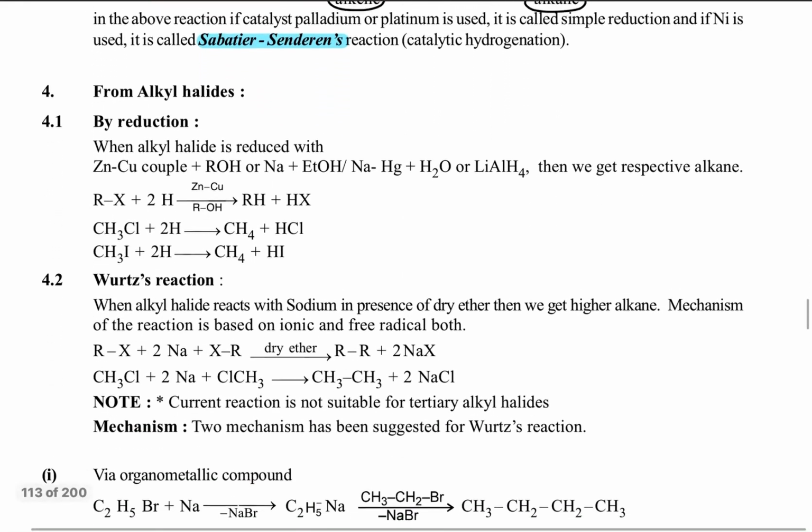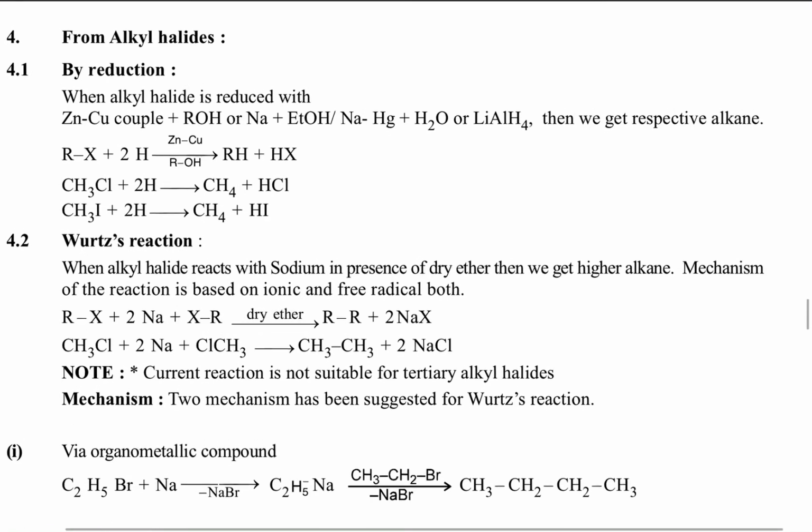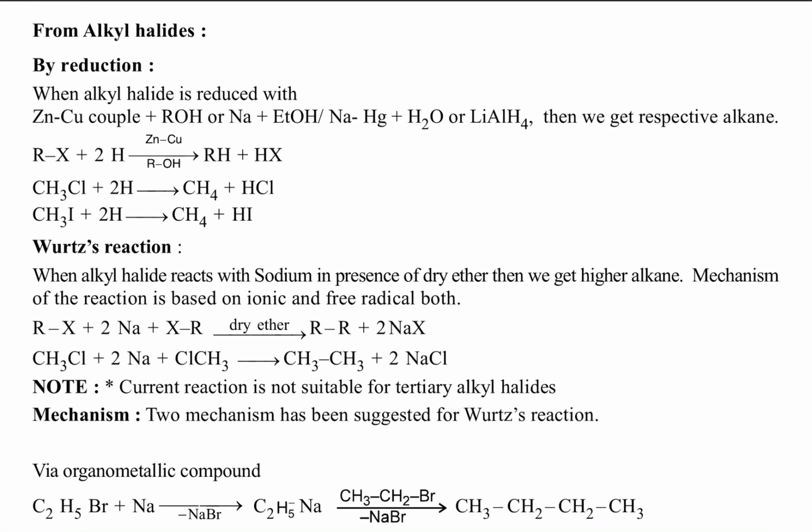Okay, students. Next, from alkyl halides, by reduction.